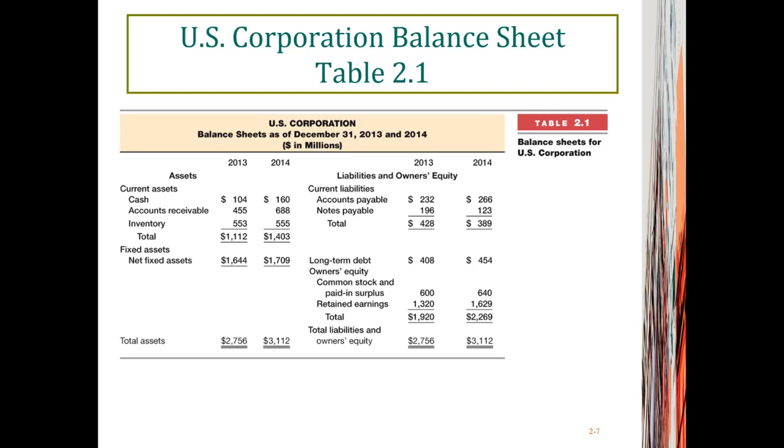And notes payable is money that the company borrowed from the bank, and that amount of money needs to be paid back within the next 12 months, and that number was $196 million in year 2013 and $123 million in year 2014. As you see, comparing year 2013 and 2014, total current liability has declined from $428 million to $389 million.